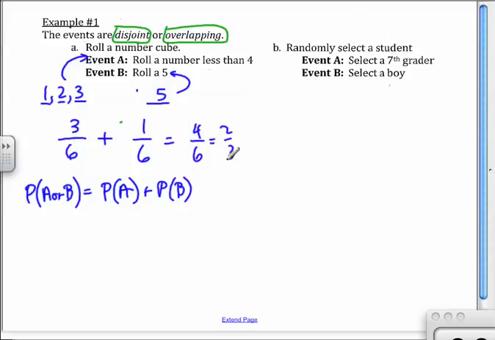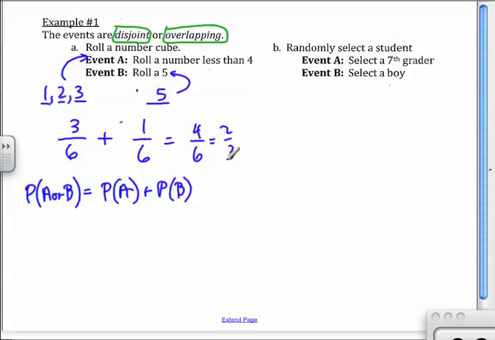Ruben, help me out with this one. It says, randomly select a student. Now we have an all-boys school. Okay? So, but I want you to imagine that we're a co-ed school. We have boys and girls in the room. All right? Or just imagine a classroom with boys and girls. It says, select a 7th grader, select a boy. Now, is this disjoint or is it overlapping?